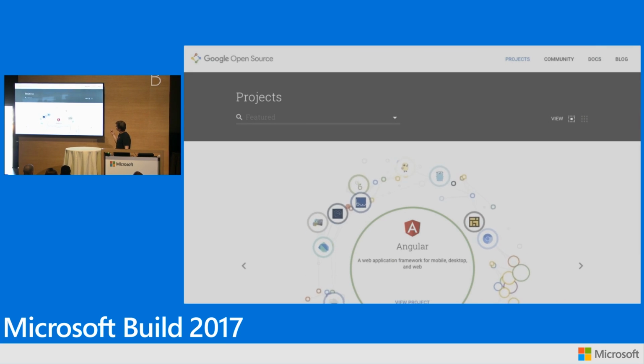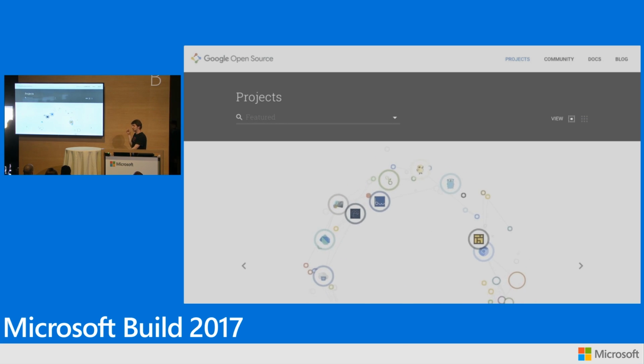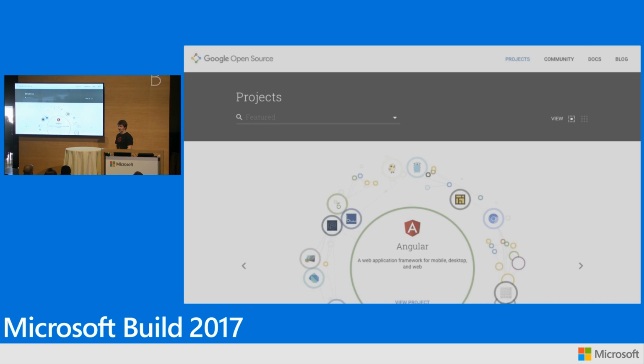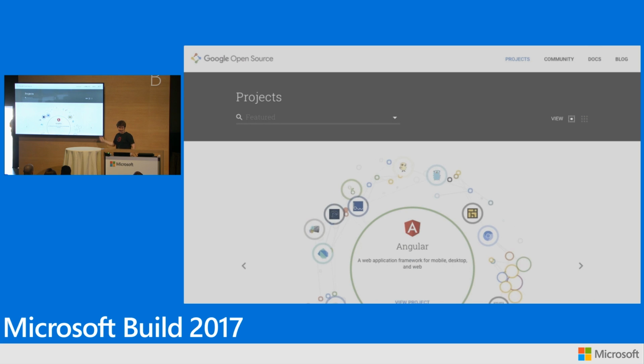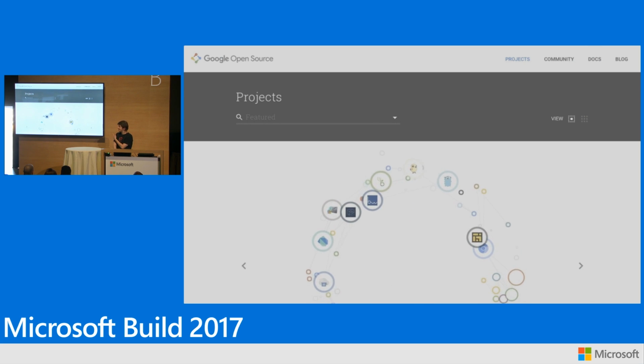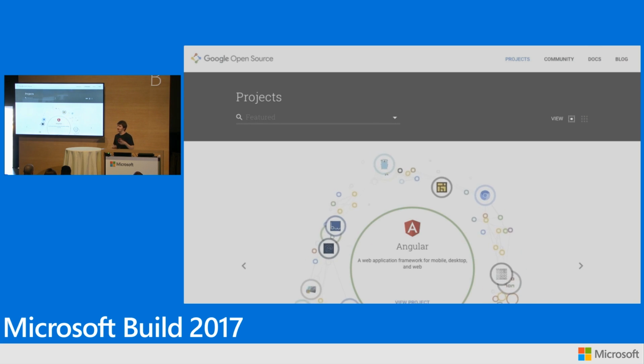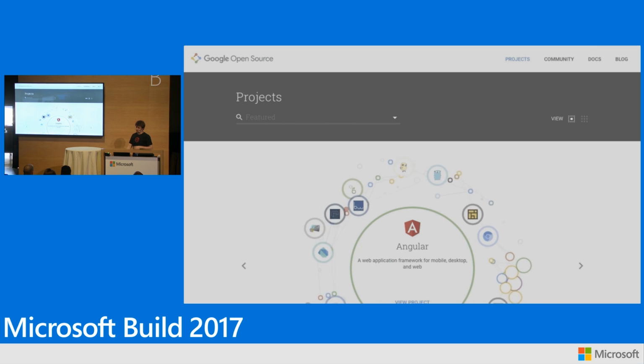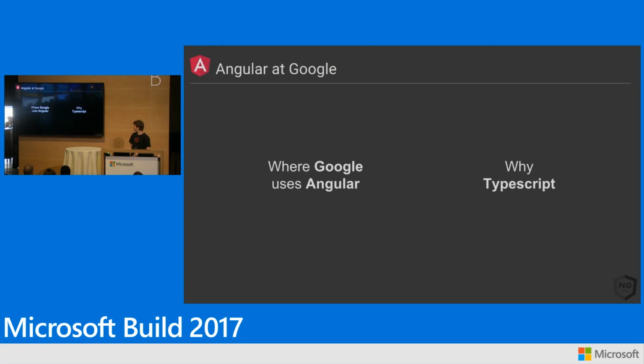This just launched as well. If you haven't seen it, this is our new open source website. This is Google Open Source. This tracks all of the open source work inside of Google, right? Angular's down there. This is also written in Angular if you want to poke around. This is an open source app as well. We've been contributing to this. So if you want to get an idea of how some apps are built at Google, you can check out the Google Open Source website.